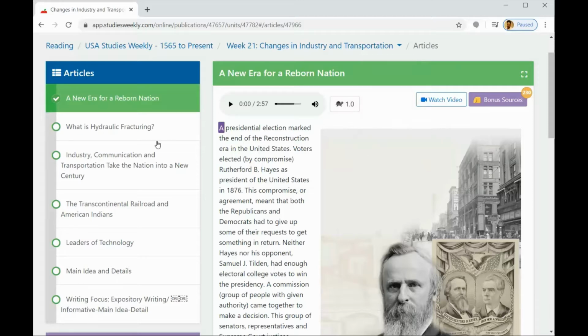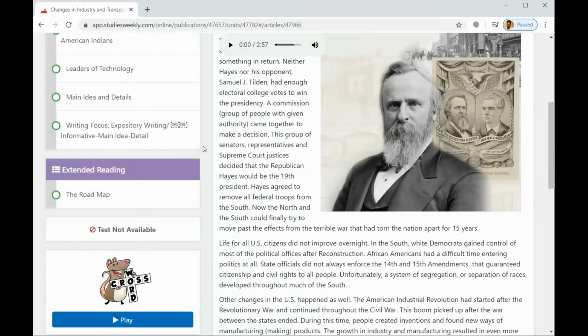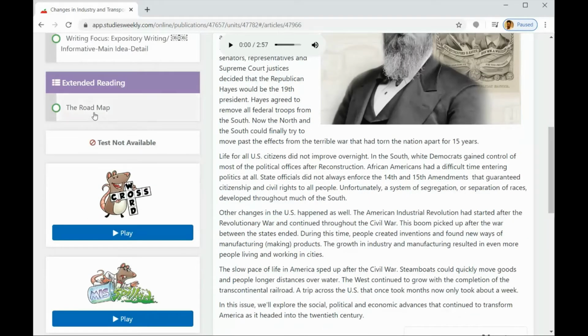Now, on most of the articles that you're going to be reading, you'll have a video as an additional resource for you to find out more about the topic. So right now we're at a new era for a reborn nation. Now, there are some bonus sources where you can gain points. Before we go there, I'm going to scroll down on the left-hand side so you can see the entire window here. Feel free to go through the extended reading. I'm not making it mandatory, but it does help when you get ready to take the test. Right now, the test is not available, but I will be posting it and making it available by Friday.